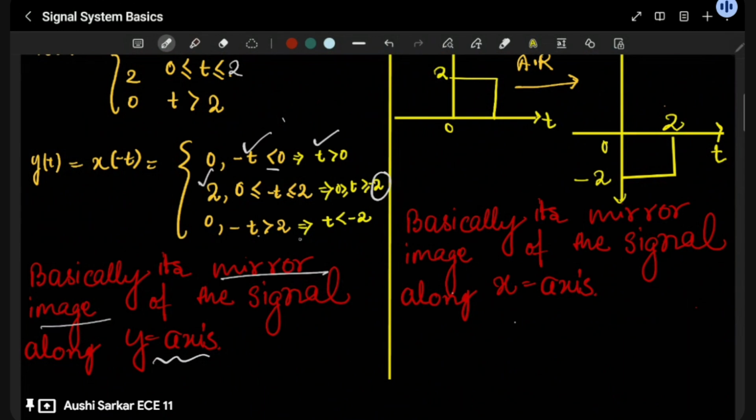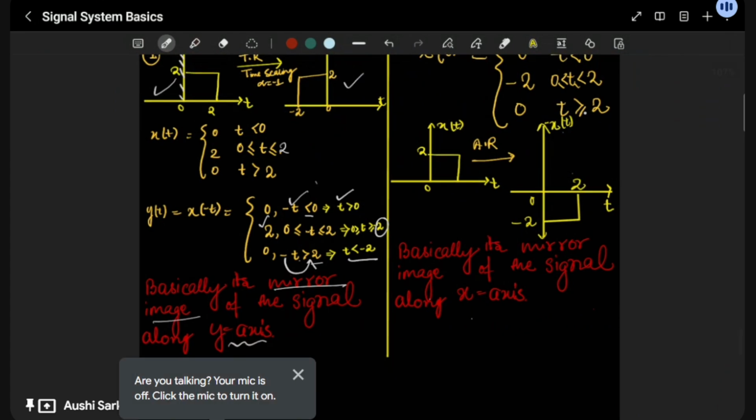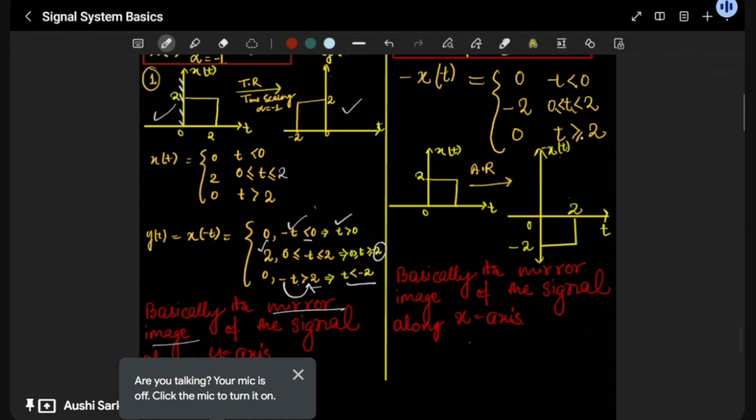And when t is greater than 2, to shift this the minus will come over here and the greater than sign will change to less than sign. This is the traditional method. I would suggest for this kind of transformation, just go for this basic simple trick, that is y-axis and mirror image. I hope it is clear.